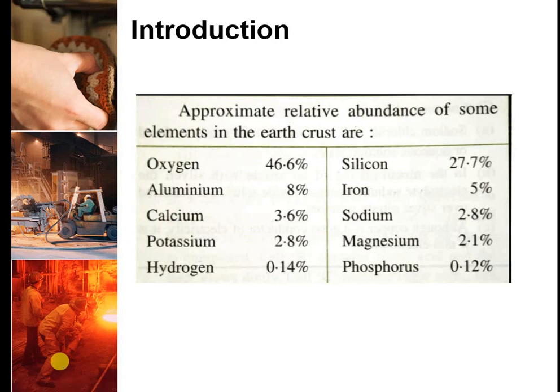There are about 118 different elements known to us today. These elements are widely distributed on the Earth's crust in free state as well as in the combined form. Now this chart provides the approximate relative abundance of some elements in the Earth's crust.